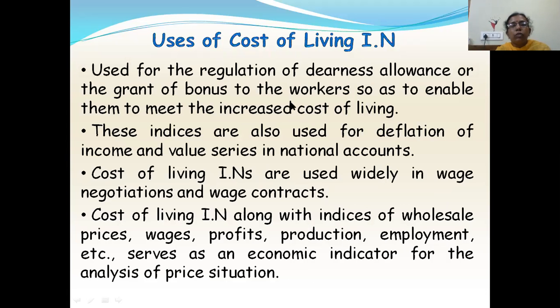It is also used for the regulation of dearness allowance and the grant of bonus to the workers so as to enable them to meet the increased cost of living. So whenever there is an increase in prices, how should we allocate DA to the employees, or how should we grant bonus to the workers? How much should we allocate as DA for the employees? To find that also, we'll be using cost of living index numbers.